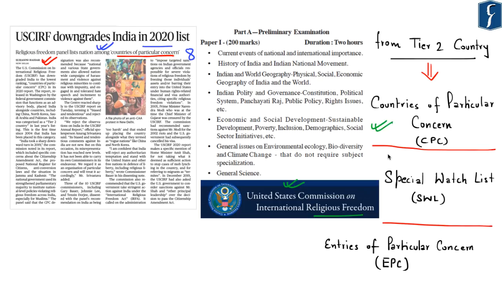Now this particular report of the United States Commission on International Religious Freedom categorizes countries into different categories, such as countries of particular concern, special watch list, and entities of particular concern. So in this regard, first of all, let us understand these different categories, that is countries of particular concern, special watch list countries, and entities of particular concern.